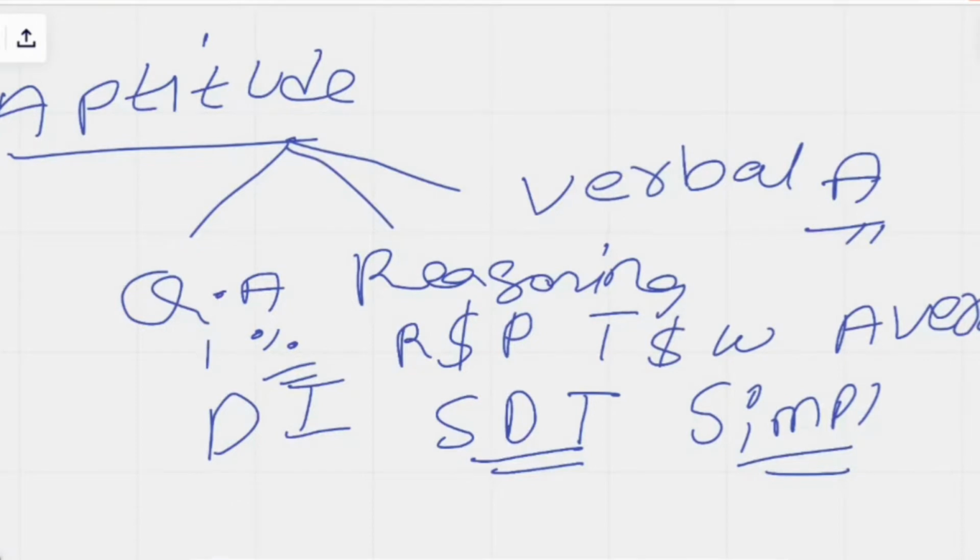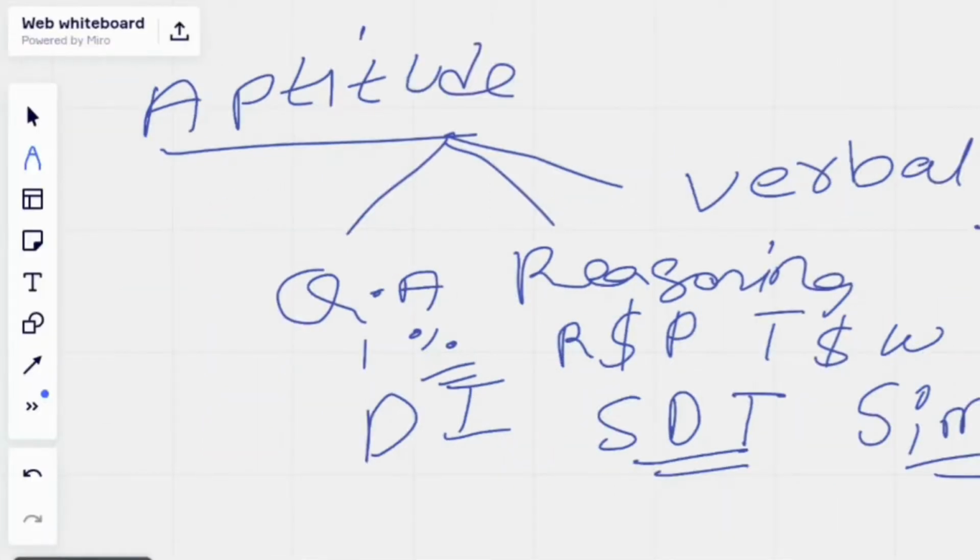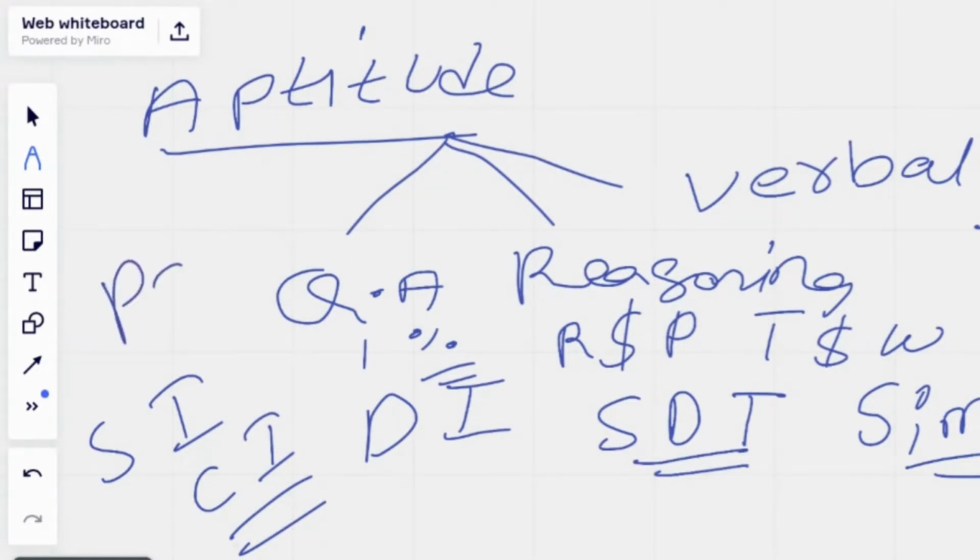These are the main topics. Simple and compound interest is also very important. If you learn it, you will definitely get one or two questions in any placement test. Partnership is also a favorite question.